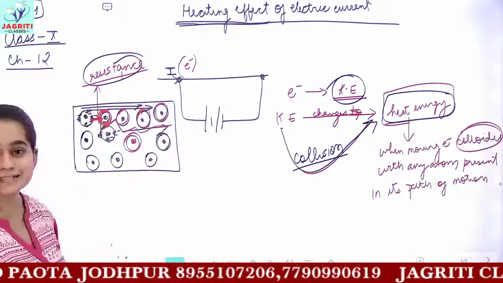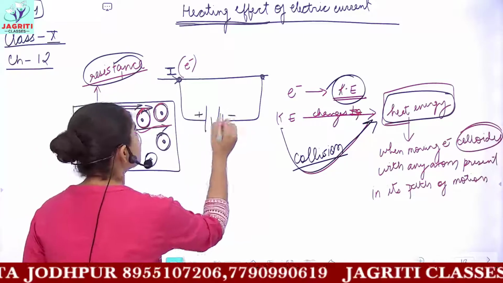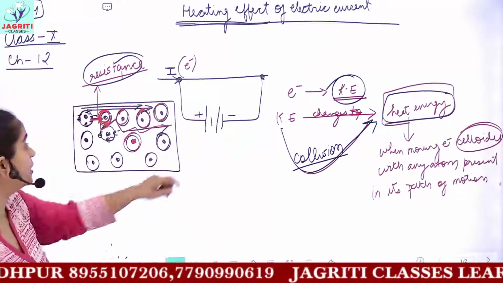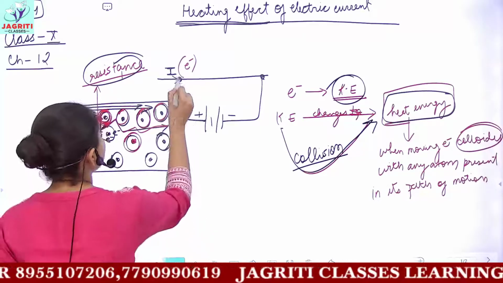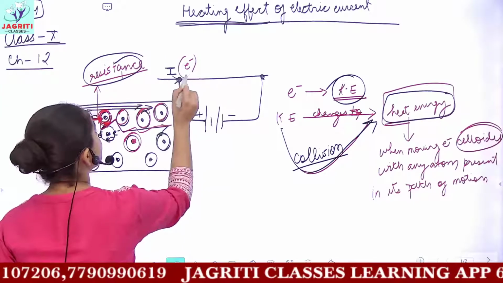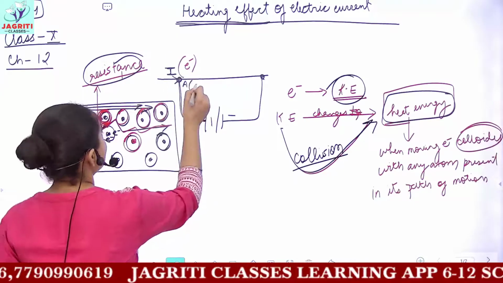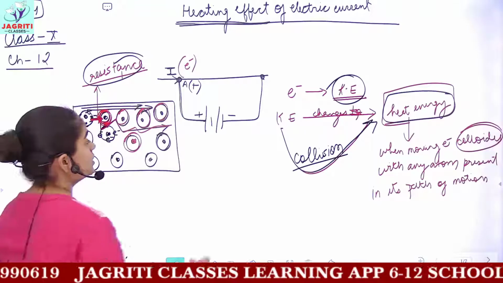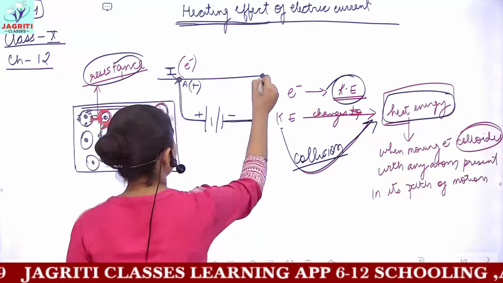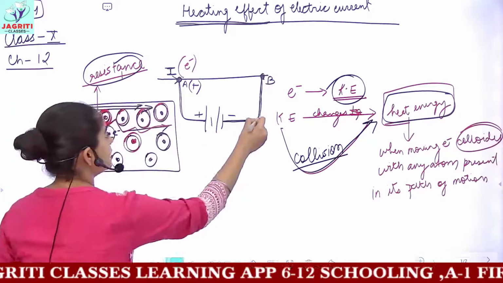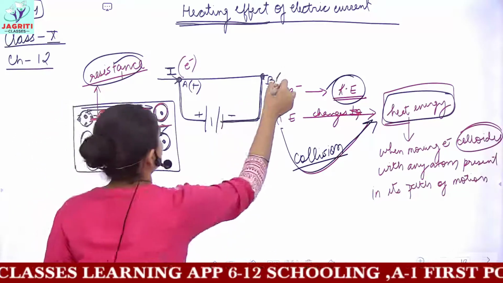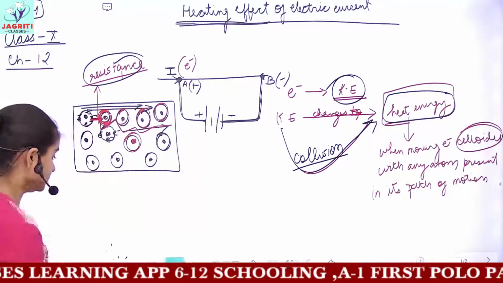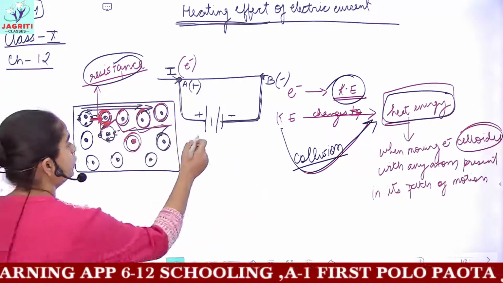Let's suppose this is a battery. This is the positive terminal and the negative terminal. This positive terminal signifies that this point, let us consider at A, is positively charged, and the point B, which is connected to the negative terminal of the battery, would have a negative charge. And I told you, battery is what?